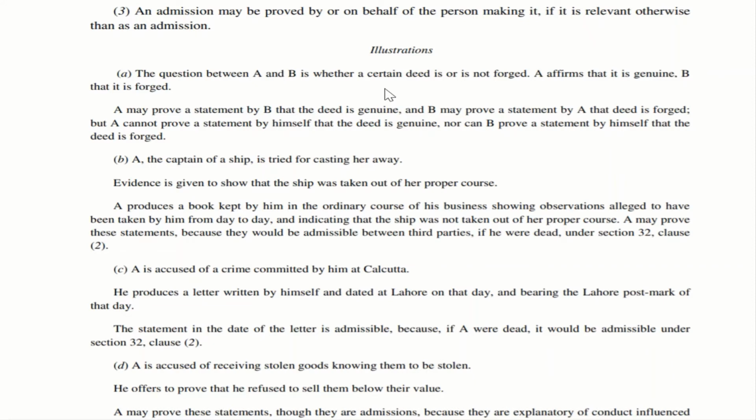If I personally say that something is genuine, I have to prove it with other documents. My statement cannot be used to prove that the document is genuine, whereas I can use the statement of the opposite party saying that the document is genuine. So it's as simple as that. Now let us move to the next illustration.